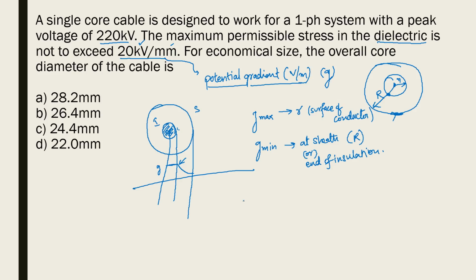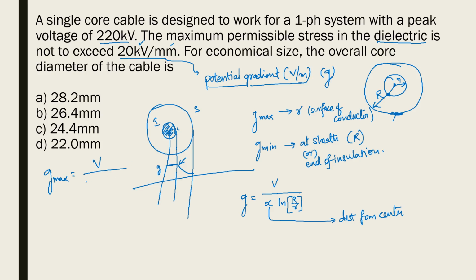Okay, and basically the potential stress is governed by this equation, where potential stress G is equal to V by X natural log capital R by small r, where X is the distance from the center. If I want to write what is G max, G max is simply the voltage across the cable divided by X, which for G max is the distance from the center, small r, times natural log capital R by small r.